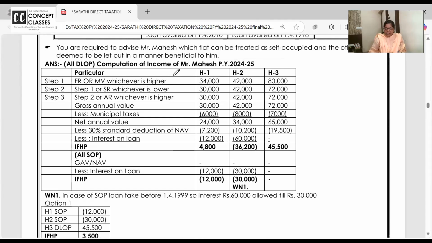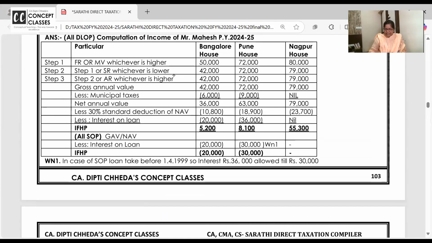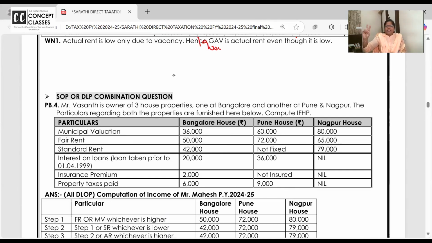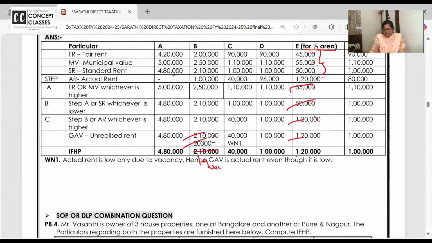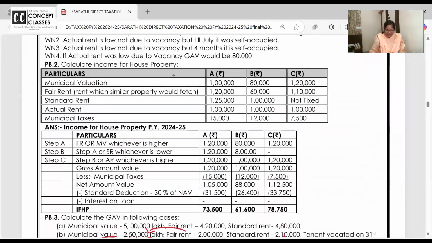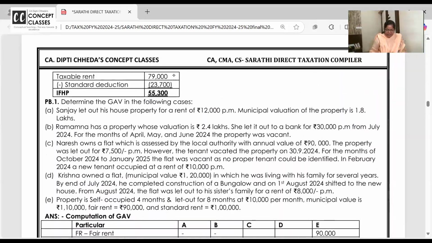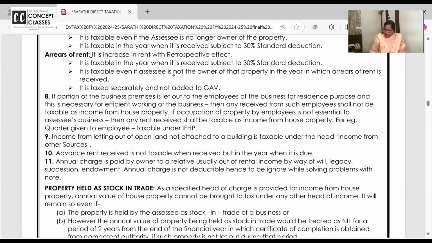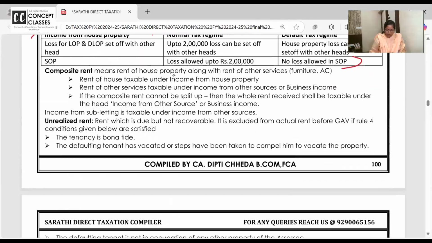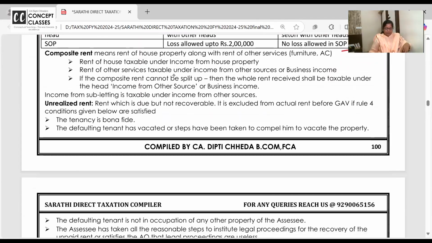So with this, we will take up 5 minutes more and then conclude the class. We go to unrealized rent, which is much earlier in the syllabus. Homework I hope is clear. Classwork also you have to revise. I'm going to take only 2 concepts pending in house property tomorrow and complete this head. One is pre-construction interest and another is rental income received in dollars. That we will do tomorrow. Right now I'm taking up this concept.